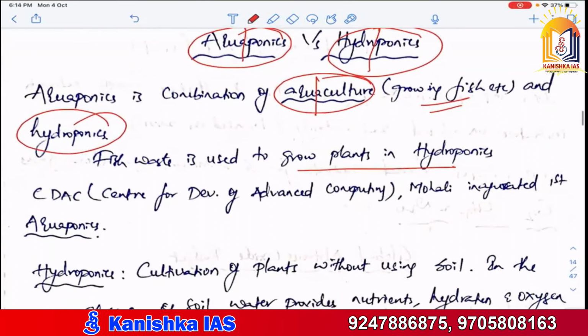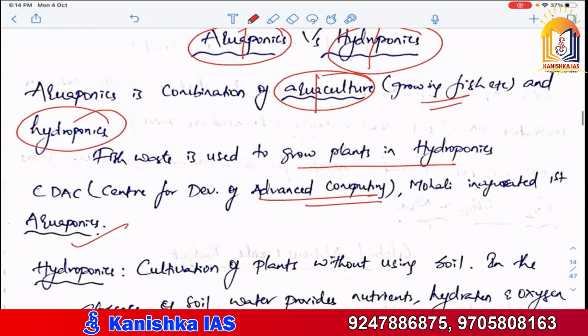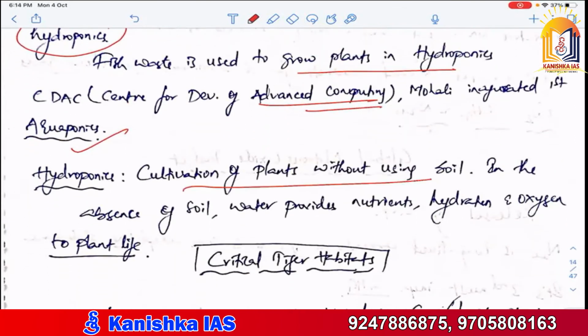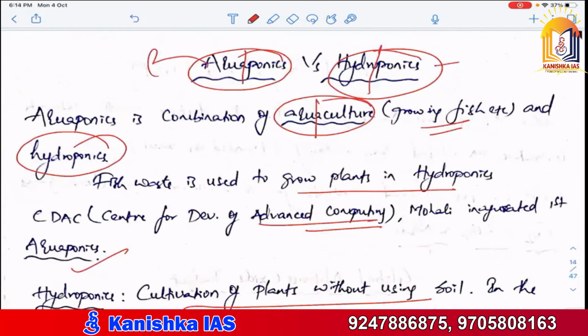CDAC was the first to inaugurate this aquaponics. Hydroponics is the cultivation of plants without using soil. In the absence of soil, water provides nutrients, hydration, and oxygen to the plant life. In aquaponics, fish waste is used; in hydroponics, they artificially insert minerals, both micro and macro minerals, for the plants.